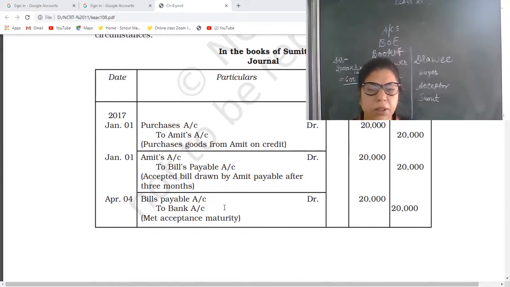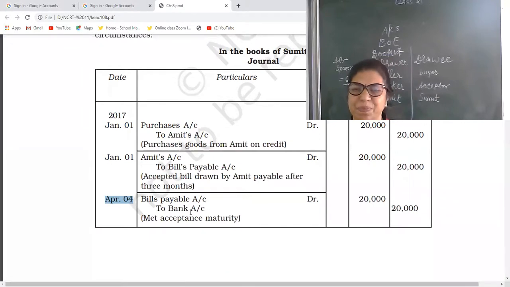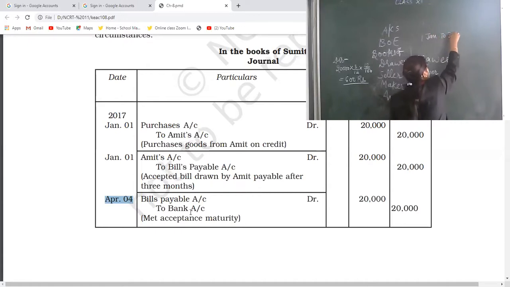Now, my dear children, how is this 4th April there? Please tell me. How can we say that this date will be 4th April? See again, 1st January to 3 months.